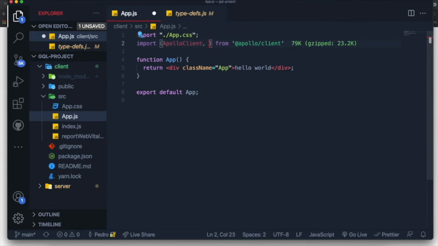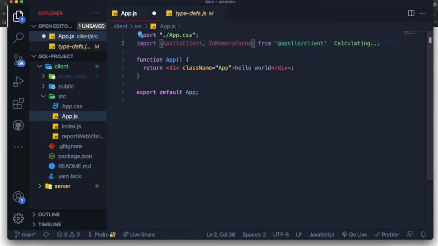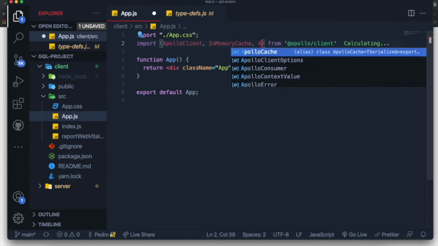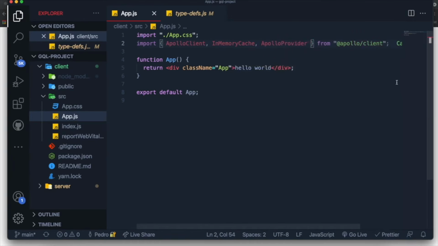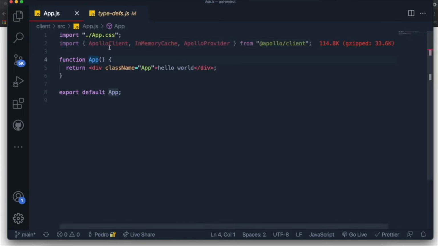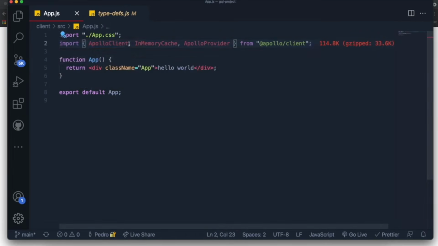Then we also want to import something called in-memory cache, which is also a library, and I'll explain a little bit later. And then we want to import Apollo provider, which is also a class that comes from the Apollo client library. What we need to do is this Apollo client over here, this class, whenever you create a new instance of it, you're telling GraphQL that you want to use this to connect to an API.